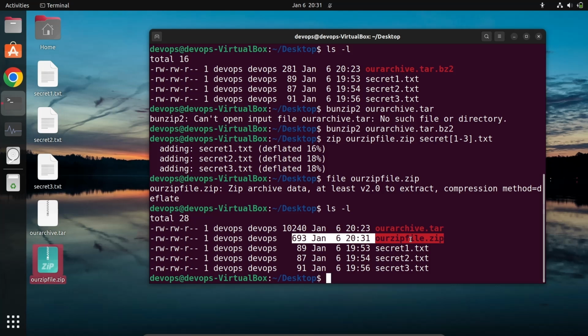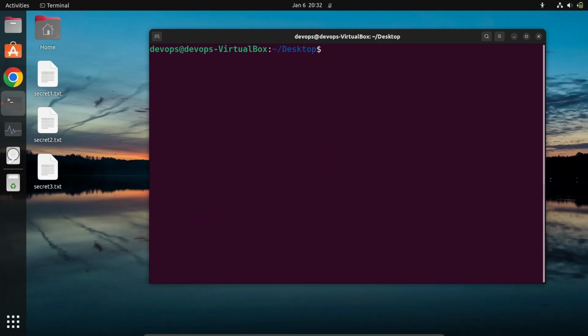Okay, so we were creating our tar file, and then we were archiving it, and compressing it, and then decompressing it, right? So how can you do all this in a single step? So let me delete this. Okay, now let me clear the terminal. Now I will tell you how I can create gzip compressed data and then unzip it also. So for creating, what options will I use?